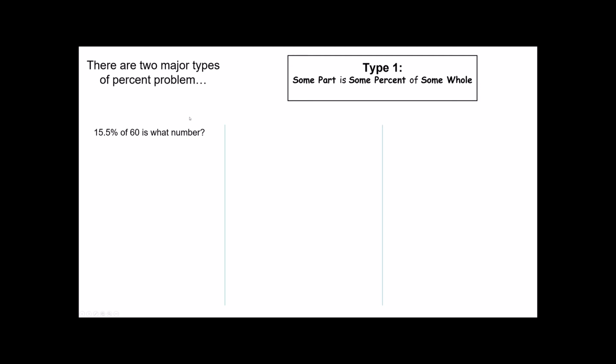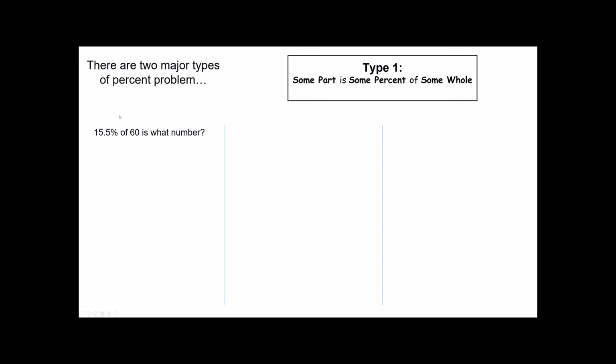And I don't want to go too far into the basics of how percentages work. I'm going to assume you know that. Our focus today is on the translation of this. What I want for you to understand most importantly, though, is this. This phrase of 60 right here tells us that we are looking for a part of this whole. The word that follows of is always the whole thing.